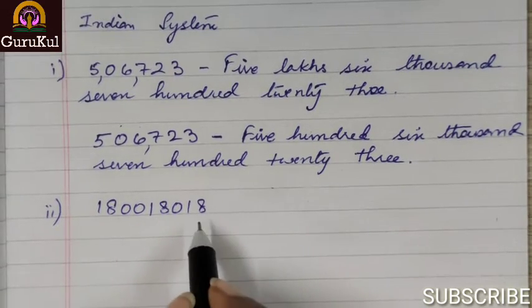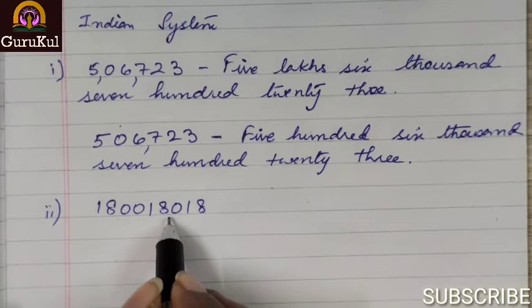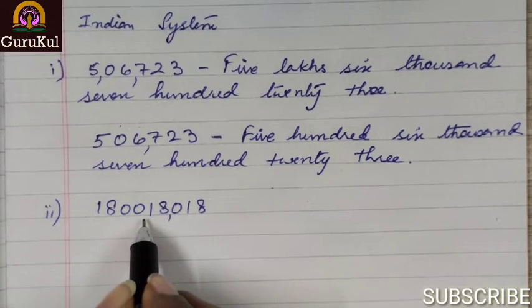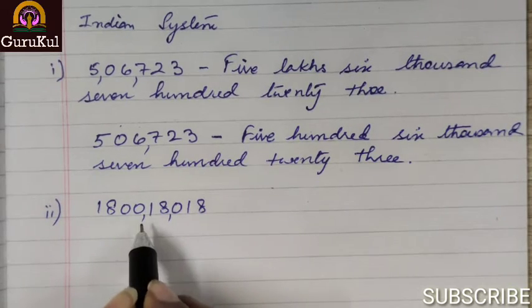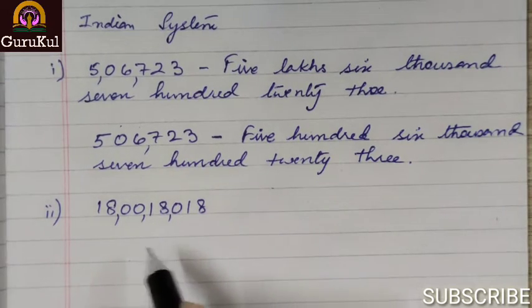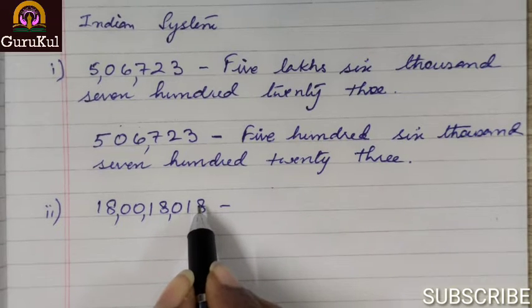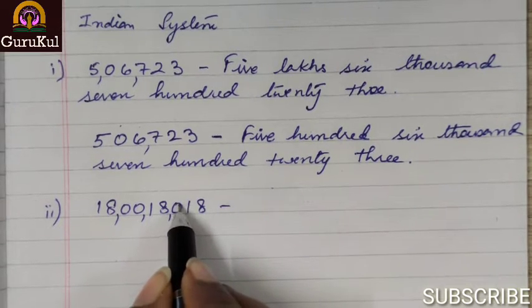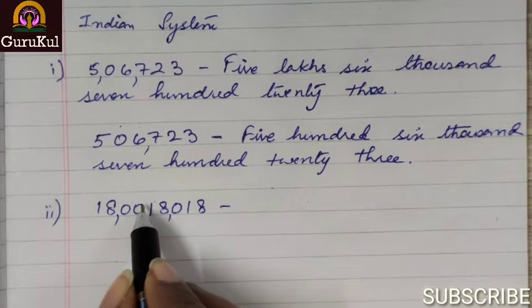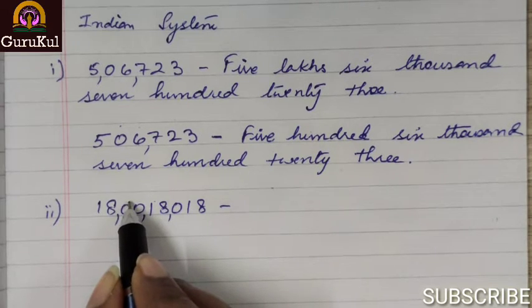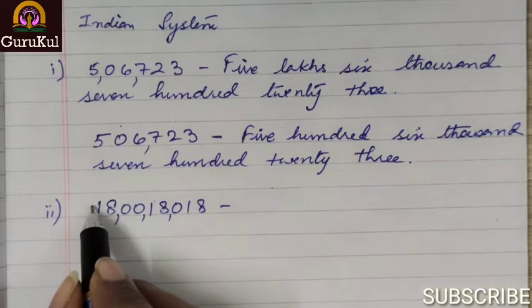Now the second number, which we have to first write in the Indian system, is 18001818. So according to the Indian system, count 3, place a comma, then count 2, place a comma, and then again 2. Ones, tens, 100, 1000, 10,000, lakh, 10 lakh, crore, 10 crore.